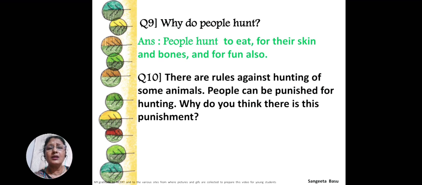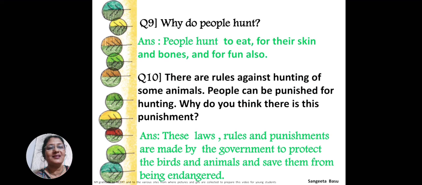Yes, killing animals is wrong. Cutting trees is also very wrong. You cannot destroy nature. Even wasting water is wrong, isn't it? So there are some punishments. But why they are punished is the question.